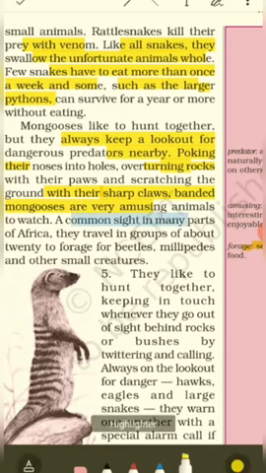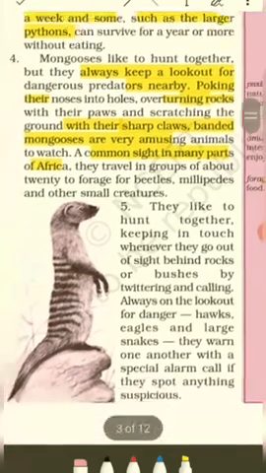A common sight in many parts of Africa, they travel in groups of about 20 to forage for beetles, millipedes, and other small creatures which they love to eat as food. Clear? Forage means to find food. Alright, so this was about mongooses. Okay, so let's read more about them.